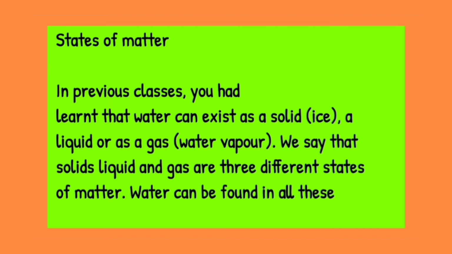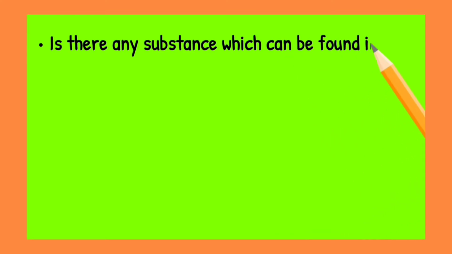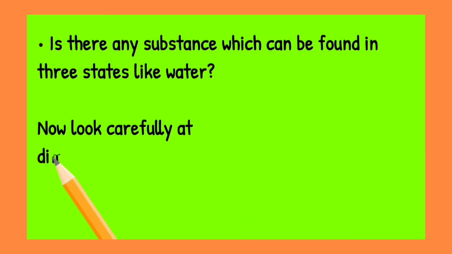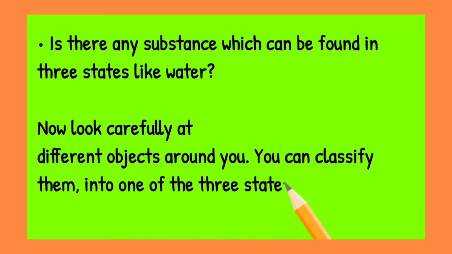Is there any substance which can be found in three states like water? You have to think in your daily life about what things are in three states. Now look carefully at different objects around you. You can easily classify them into one of the three states of matter.